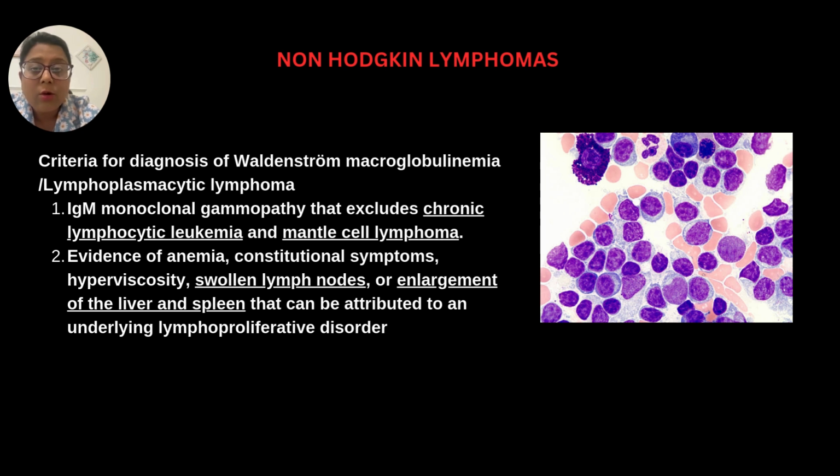Lymphoplasmacytic lymphoma is also a type of B cell lymphoma, and when it develops in blood, then it is also known as Waldenstrom macroglobulinemia, in which there is IgM monoclonal gammopathy. And the symptoms here are hyperviscosity, swollen lymph nodes, hepatosplenomegaly, etc.